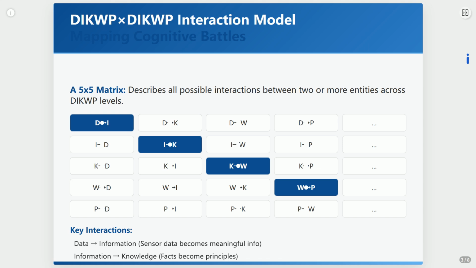Understanding this interaction is crucial because it shows exactly how cognitive alignment breaks down, or how it can be deliberately disrupted by attackers aiming to misalign our DIKWP structures.